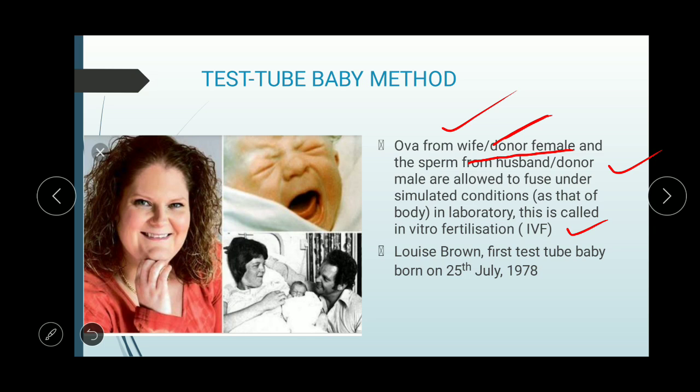So why is this called IVF? Inside the body it is called in vivo fertilization, and outside the body it is called in vitro, that is, in vitro means outside the body, in cell-free conditions. Then one question you will mostly see in quizzes also, a kind of general knowledge: Louise Brown is the first test tube baby. Here you can see the picture of Louise Brown. She is the first test tube baby, born on 25th July 1978. Here you can see her mother, her father, and the child itself.